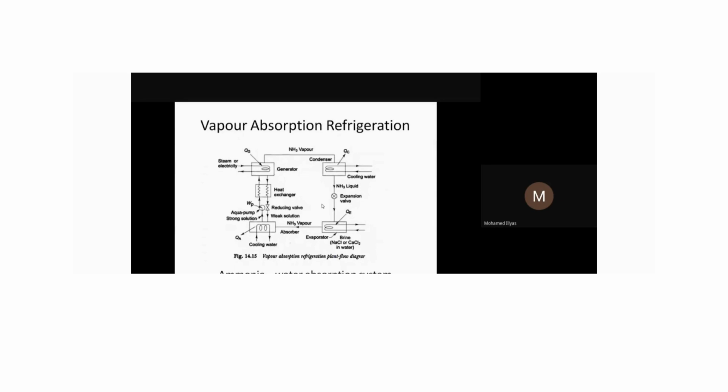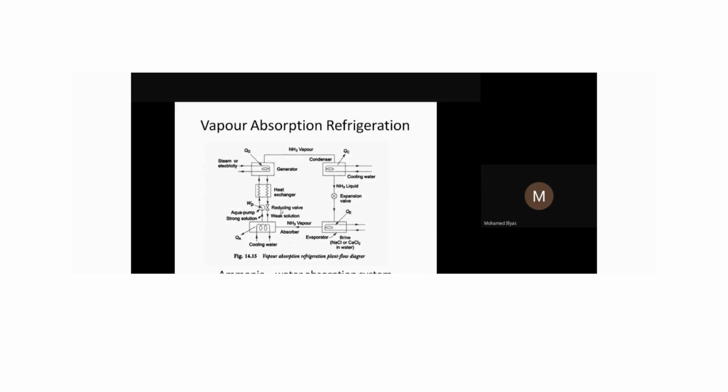So that is another thing we can understand with respect to the vapor compression system and the vapor absorption system. That is the major difference. The vapor compression system will consume more power, but it will give a very high cooling effect and also in a faster manner. But the vapor absorption system will consume less power, but the cooling effect is very low. We cannot go below 0. So that is the major difference between the vapor compression system and the vapor absorption system.